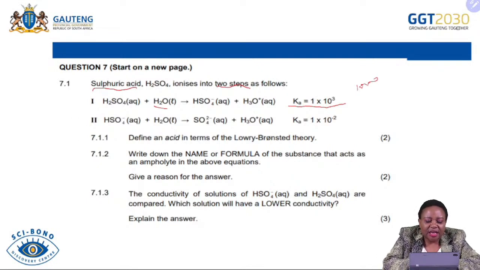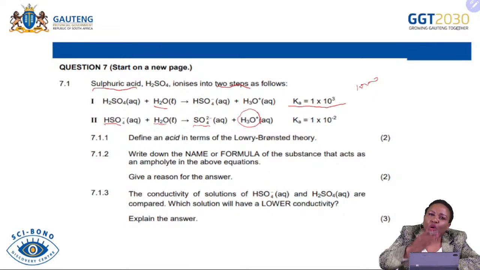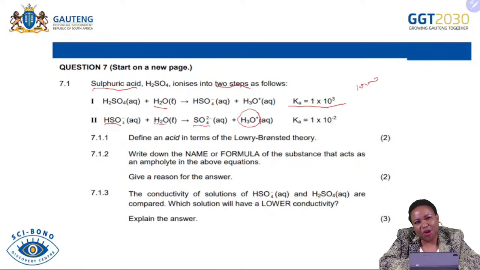For the second reaction, the hydrogen sulfate ion reacts with water again and forms a sulfate ion and a hydronium ion. So these are the 2 ways in which sulfuric acid ionizes in water. The first step produced hydrogen sulfate ion, and that hydrogen sulfate ion reacted again to produce a sulfate ion. It is very important that you remember what we did previously, so that you can link this reaction with our previous lesson. The Ka value here is provided as 1 times 10 to exponent -2, which is the same as 0.02.